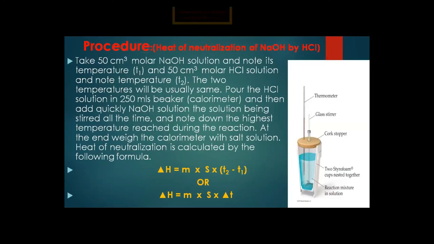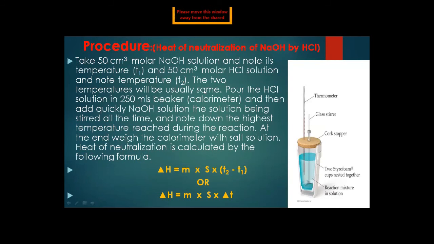Now next, the procedure: how we will find the heat of neutralization of NaOH by HCl. This is a neutralization reaction example between NaOH and HCl. For this procedure, we will again use the calorimeter. Take 50 cm cube of 1 molar NaOH solution and note the temperature T1. And the same 50 cm cube of 1 molar HCl solution, and note the temperature T2 for the HCl.